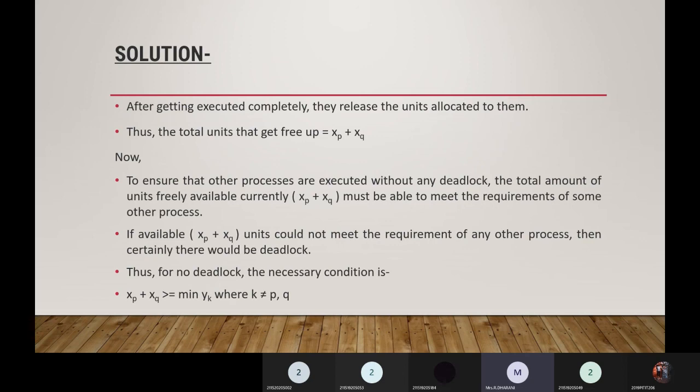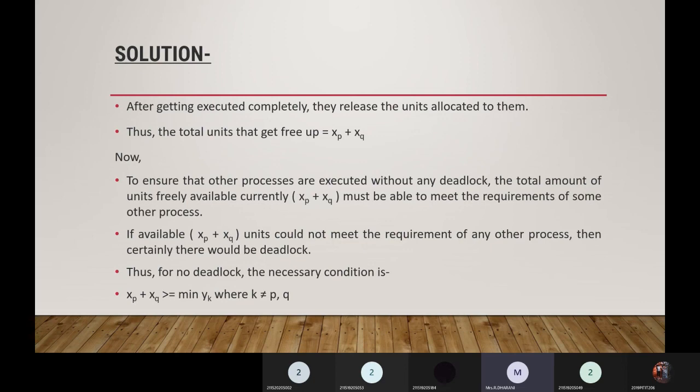Now, to ensure the other processes are executed without any deadlock, the total number of units currently available must be able to meet the requirements of some other process. If the available units could not meet the requirement of any other process, then certainly there would be a deadlock. Thus for no deadlock, the necessary condition is xp plus xq is greater than or equal to minimum of yk.